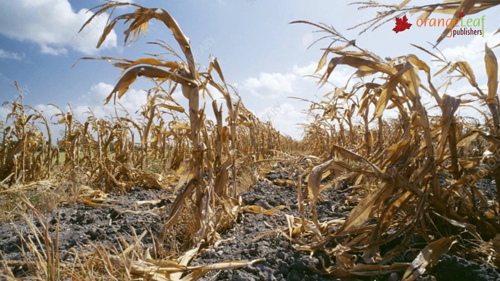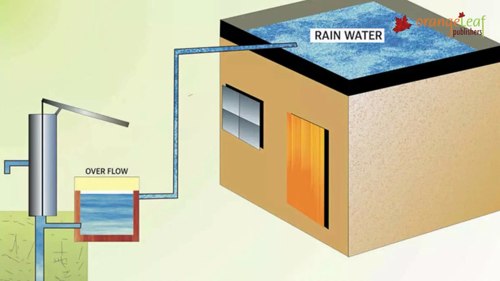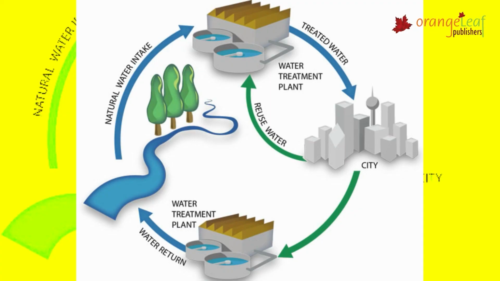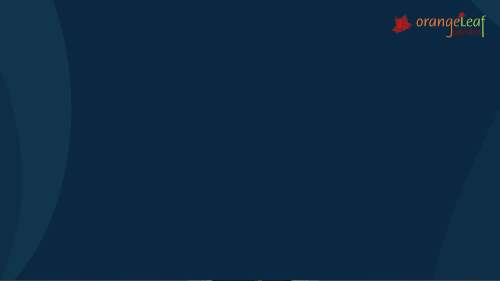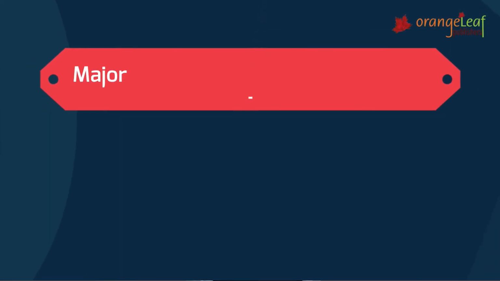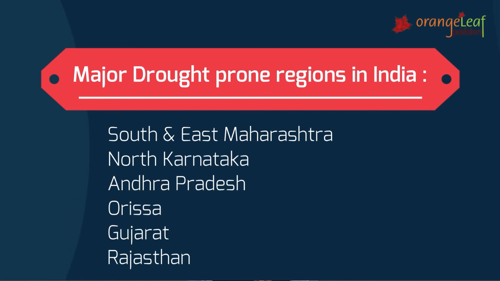Droughts can lead to destruction of crops, malnutrition and death of humans and animals, and mass movement of people from one place to another. The effects of drought can be controlled by judicious use of water that is available, using rainwater harvesting, recycling of water, and cultivating crops that require less water. Some of the major drought-prone areas in India are South and East Maharashtra, North Karnataka, Andhra Pradesh, Orissa, Gujarat, and Rajasthan.